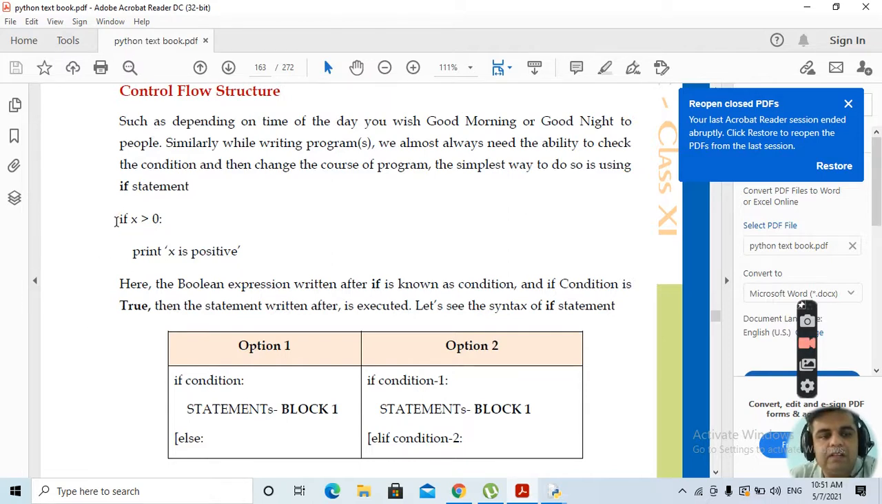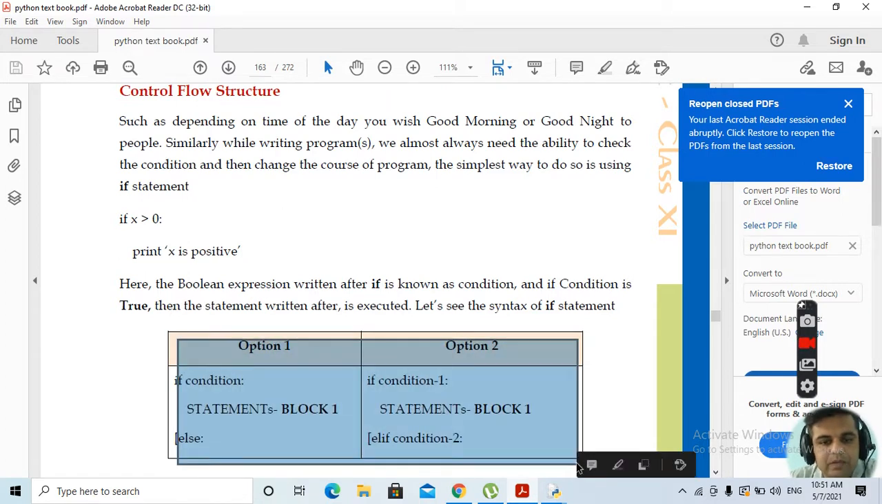This is done by means of the various control flow structures available in Python. So like this: if x is greater than 0, then we'll print x is positive. Similarly, we can add another condition: if x is less than 0, then it will print x is negative. This can be done by means of the if else condition. Example of the if else condition. Clear?